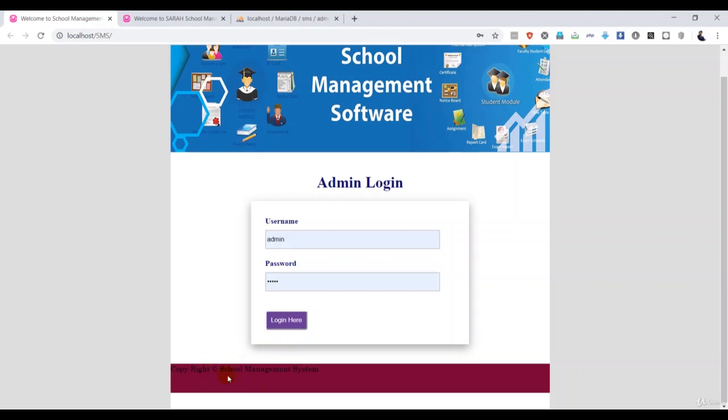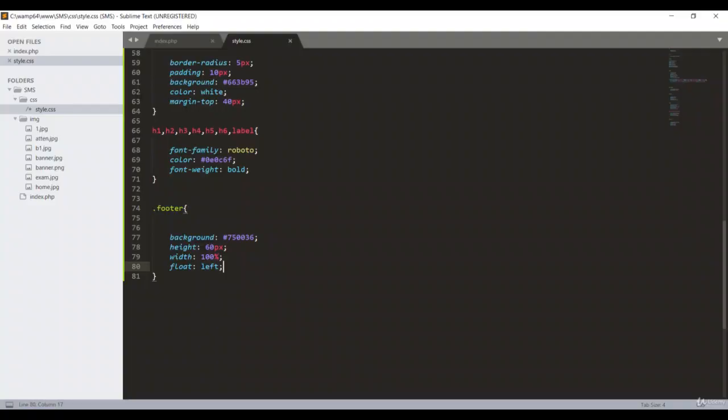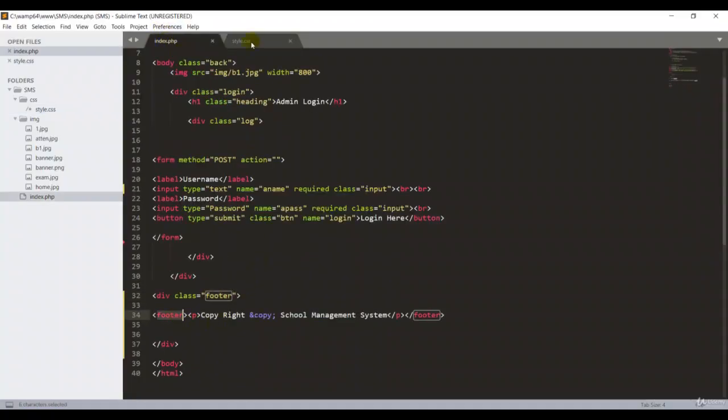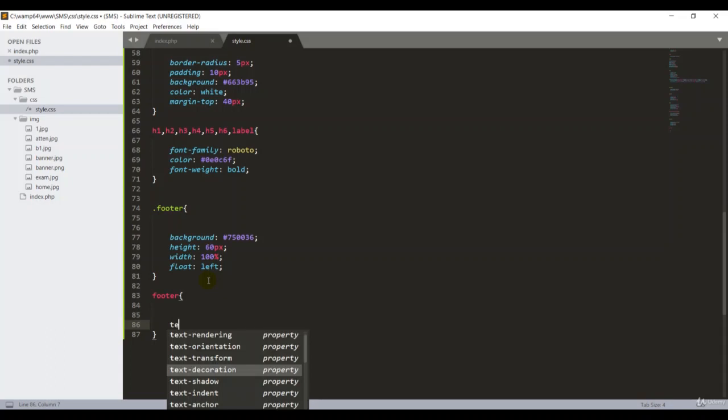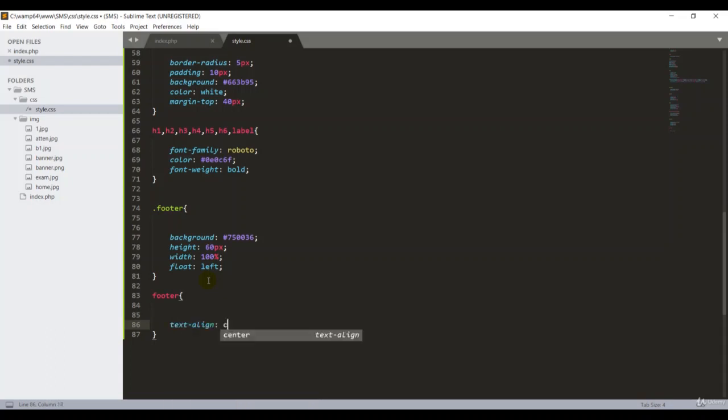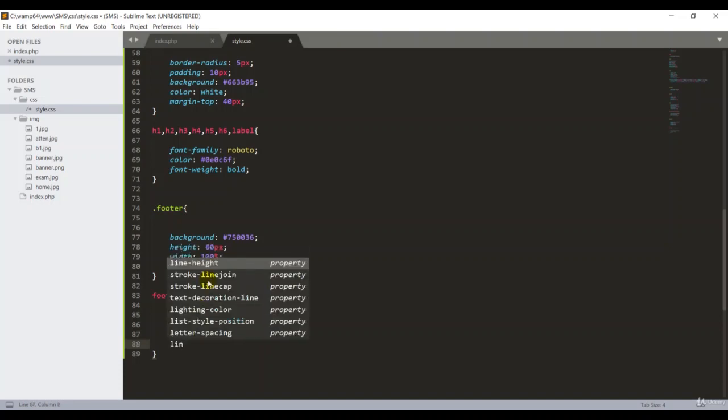There we go. I've got it nicely, but I have to bring this area a little bit more down. Then also I have to change the color for the font. Okay, at least I can bring the white color. In this case, I have to give style for this section, the footer section. Okay, so here, come down, type footer, open curly braces, and I'm giving text align, center. Then I'm going to give the color for my font, which is white color. Okay, either you can type the code or you can type the color name easily, it doesn't matter. The line height is important.